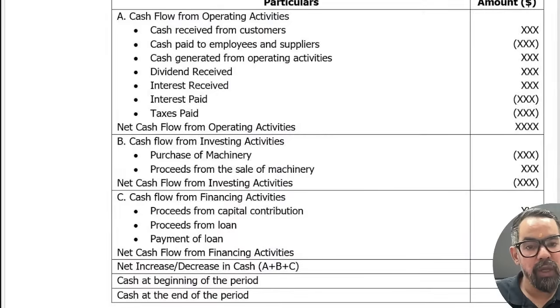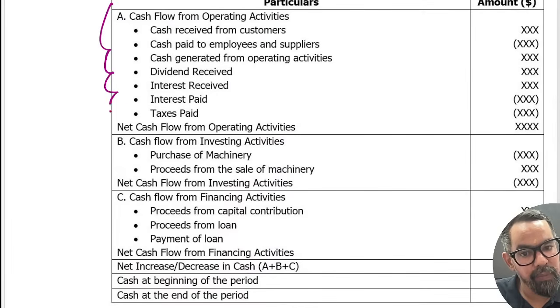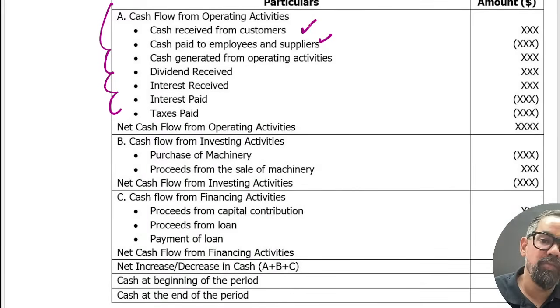This list will also help you. Operating activity is like cash received from customers, cash paid to employees. When it is received, you add it; when paid, you subtract. Just plus and minus, nothing else.